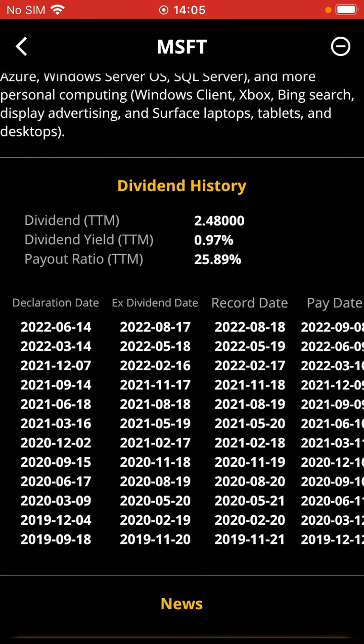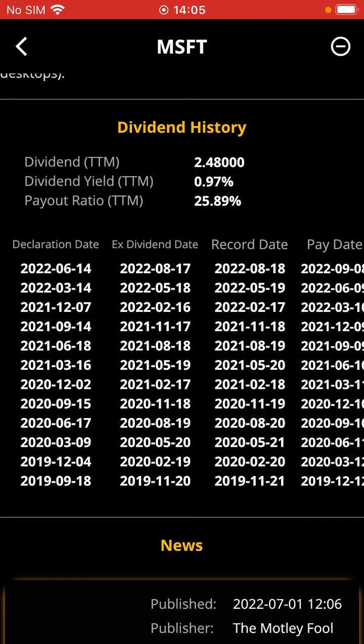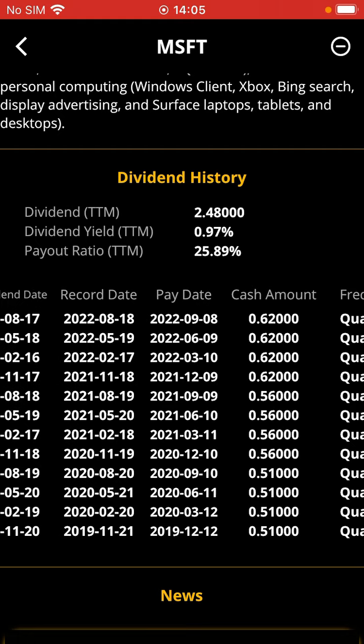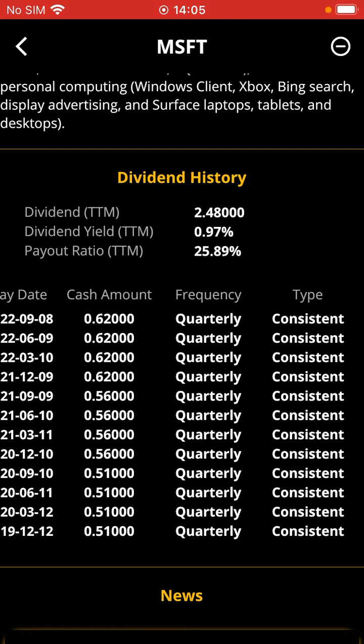And it's probably also worth mentioning that Microsoft is a dividend paying company. So are they doing it consistently? On the right hand side of this table here for the dividends, the type indicates that it's consistent, which indicates that Microsoft is paying dividends consistently.